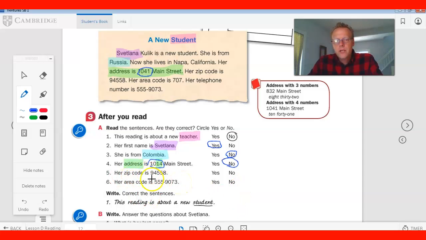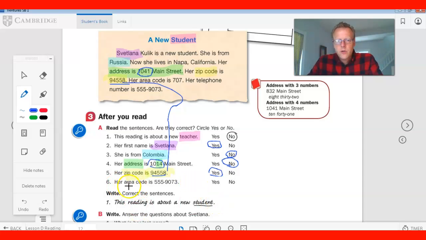Her zip code is 94558. All right, that's the key word. Zip code. Here it is. Her zip code is 94558. There it is, 94558. So, yes, that is the same. These two right here, these are the same.